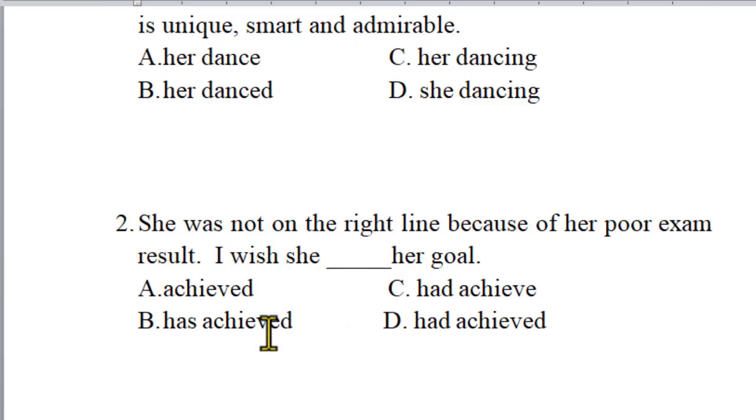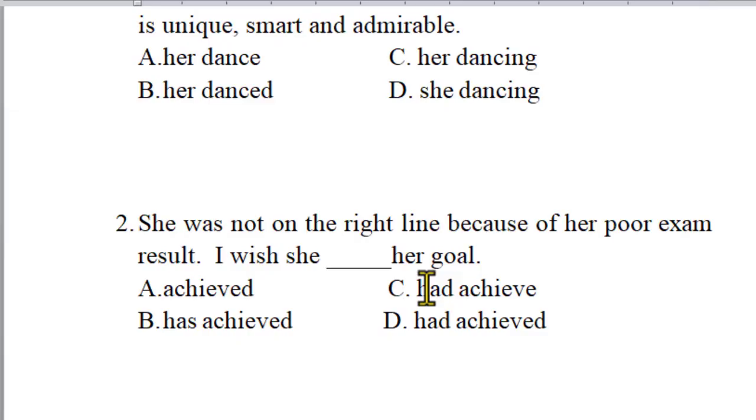Now B, she has achieved, which is present perfect. We do not have wish plus present perfect structure, and also we do not get such an implied meaning, so this is not the right phrase. Had achieved, had plus simple present, it doesn't mean that this is not a possession question. Had time, possession.